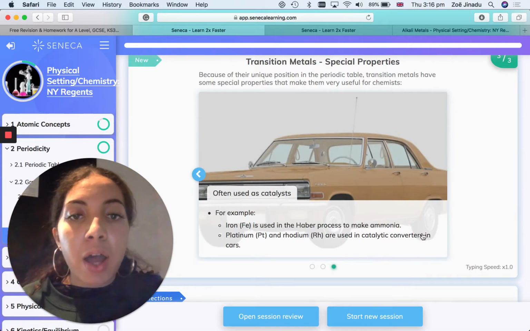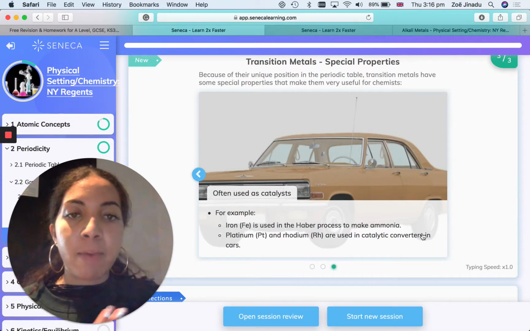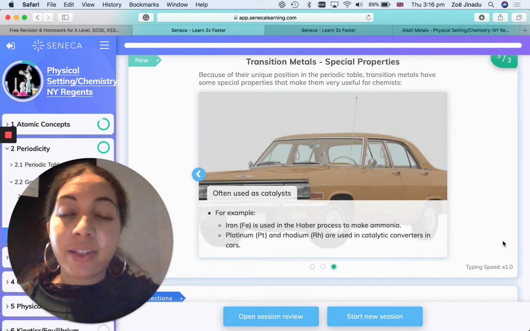For example, iron is used in the Haber process to produce ammonia. Platinum and rhodium are used in catalytic converters in cars.